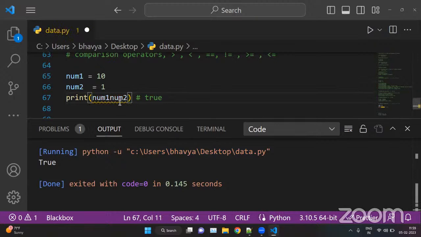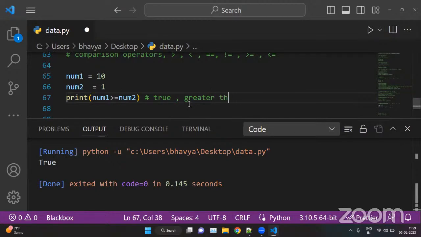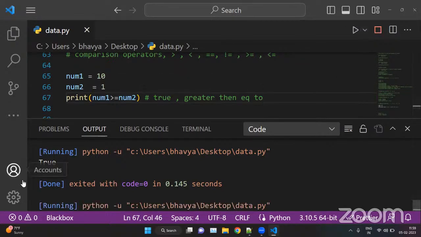Or we can put greater than or equal to. For this, for example, we have this. Now here we're checking for greater than or equal. Okay, this means num1 is 10 and num2 is 1. So this condition is false because num1 is greater than num2. Sorry, this condition is true here.